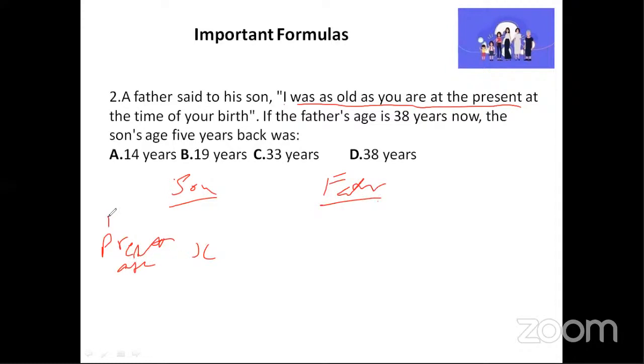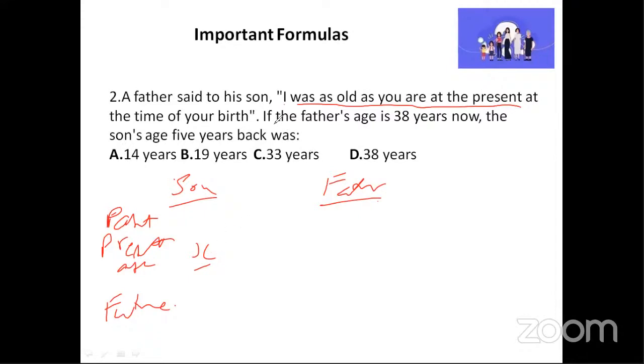So this is present, this is past, this is going to be future. Now observe carefully. I was as old as you are at present at the time of your birth. Let us assume the son's present age is x years.